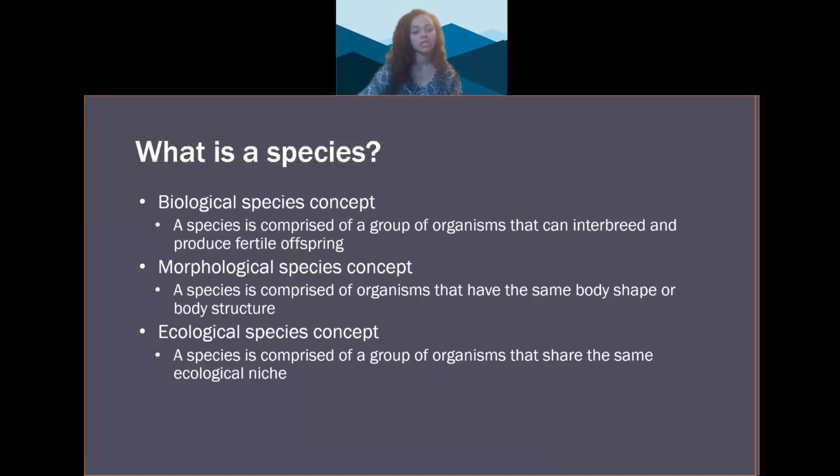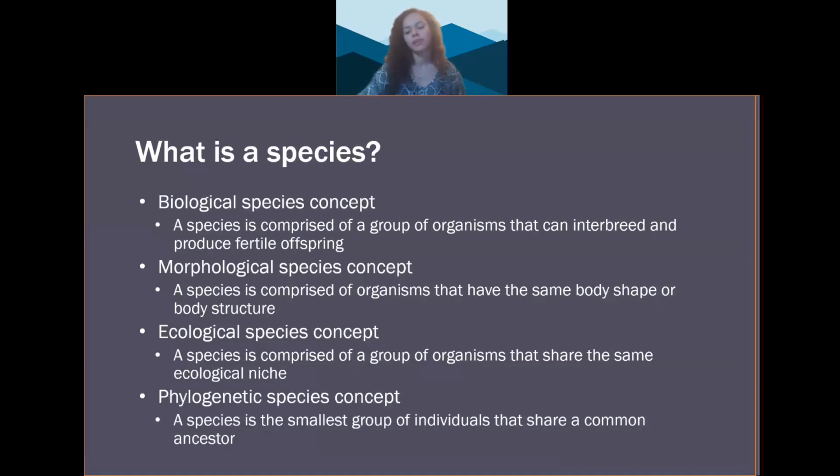The next species definition is the ecological species concept. The ecological species concept states that a species is comprised of a group of organisms that share the same ecological niche. And a niche is a set of conditions or resources that an organism needs to survive. So for an oak tree, part of its niche would include its water requirements, its light requirements, and its ability to handle drought conditions. So the ecological species concept accommodates sexual and asexual organisms, and it even emphasizes the role that natural selection might play in these species, but it doesn't include the aspect of reproduction.